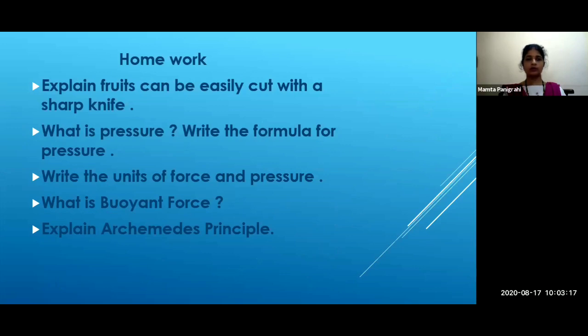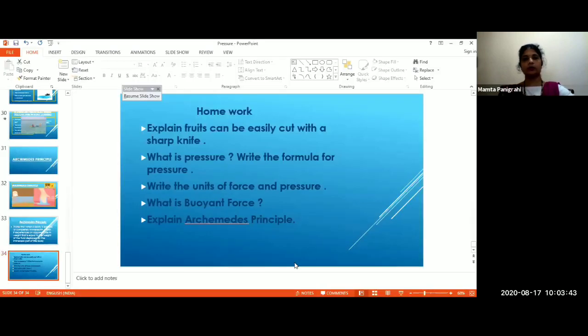The homework questions are: Explain why fruits can be easily cut with a sharp knife. What is pressure? Write the formula for pressure. Write the units of force and pressure. What is buoyant force? Explain Archimedes' principle. Okay. These are the homework questions. Write and keep ready.